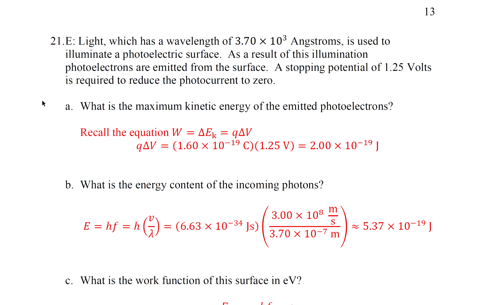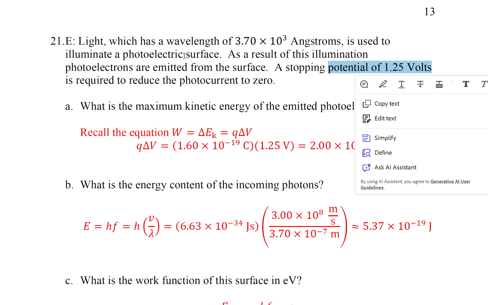Question 21. Light, which has a wavelength of 3.7 times 10 to the 3 angstroms, is used to illuminate a photoelectric surface. As a result of this illumination, photoelectrons are emitted from the surface. A stopping potential of 1.25 volts is required to reduce the photocurrent to 0. Part A, what is the maximum kinetic energy of the emitted photoelectrons? Okay. Remember, W equals q delta V. And we know q, the charge of an electron, and delta V, we were given it, stopping potential of 1.25 volts.